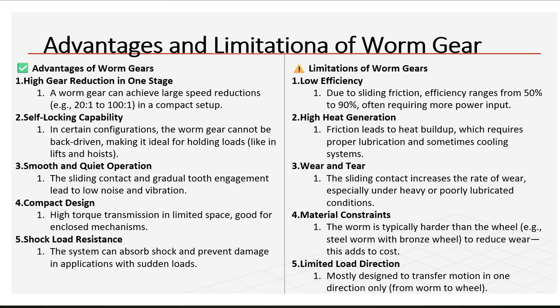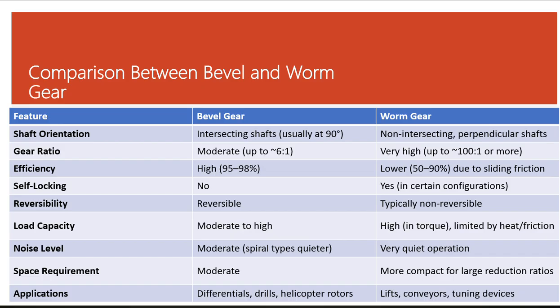Now we are looking at advantages and limitations. In advantages, there are five advantages: high gear reduction in one stage, self-locking capability, smooth and quiet operations, compact design, and shock load resistant. The limitations of worm gear are low efficiency, high heat generation, wear and tear, material constraint, limitation load direction. Next, we are looking at the comparison between bevel and worm gear.